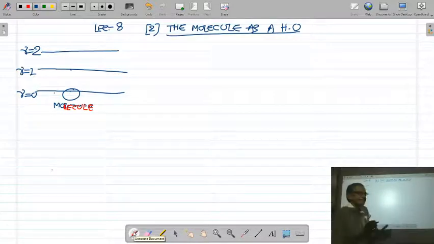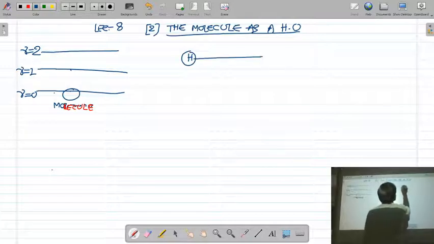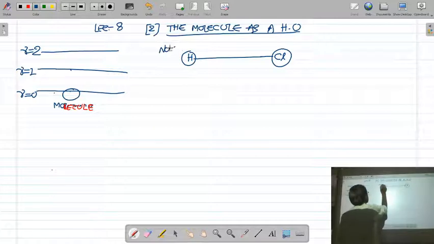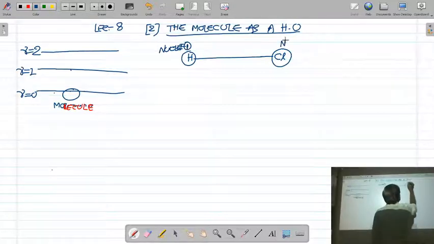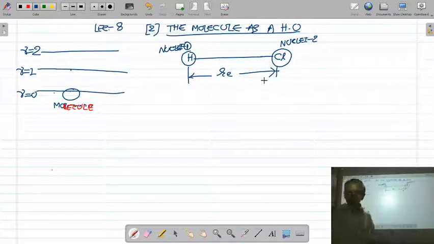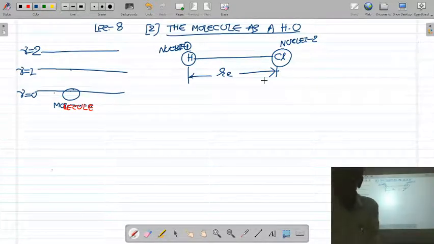Okay, let us consider the HCl molecule. In the equilibrium position, the separation between the H nucleus and the Cl nucleus of the HCl molecule is Re.